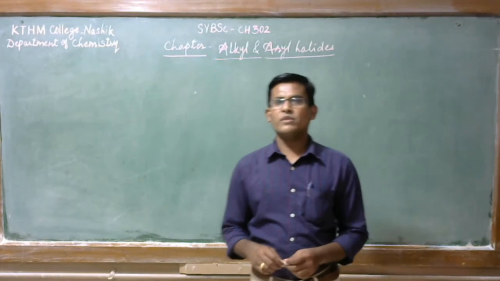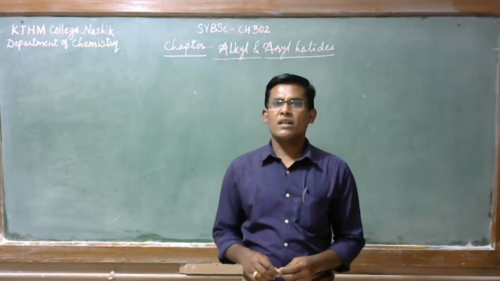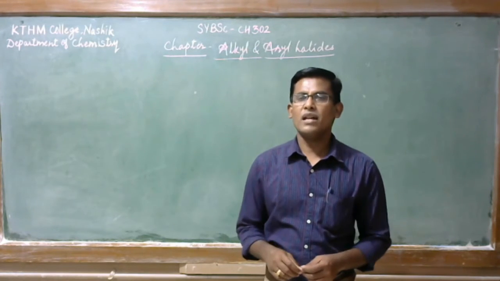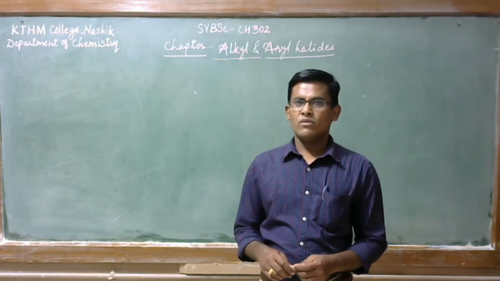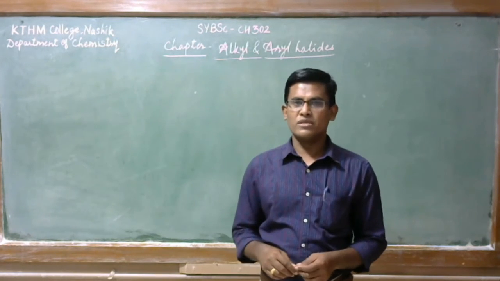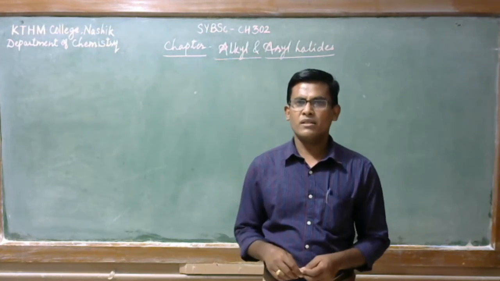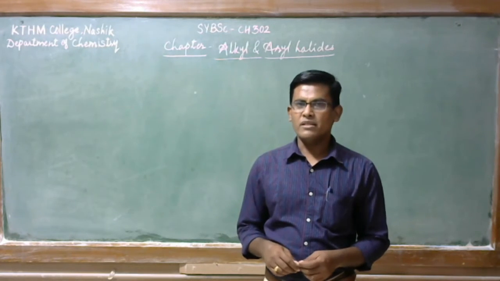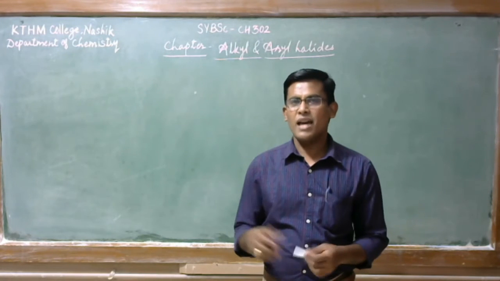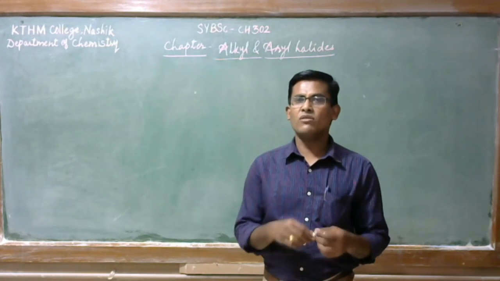What do we mean by alkyl halides? Alkyl halides are a class of organic compounds where the alkyl group is attached to a halogen. The halogen could be chlorine, bromine, iodine. Alkyl halide is also known as haloalkanes.